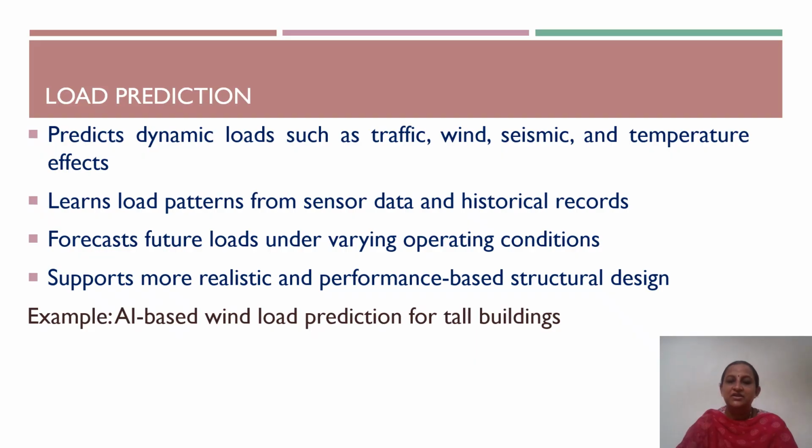Once trained, AI can forecast future loads under different operating conditions, and this helps engineers better understand how a structure may perform in the future. For example, AI can be used to predict wind loads on tall buildings by learning from past weather data and structural response measurements. These predictions can be used as input for structural analysis and performance-based design, ultimately improving the safety, reliability, and resilience of structures.